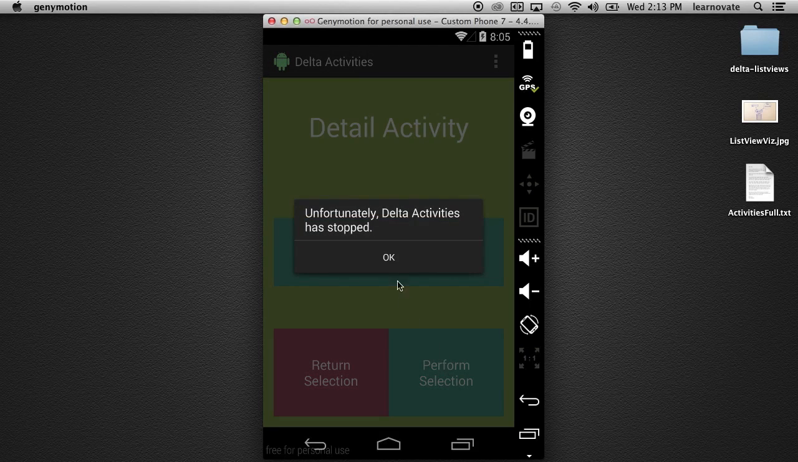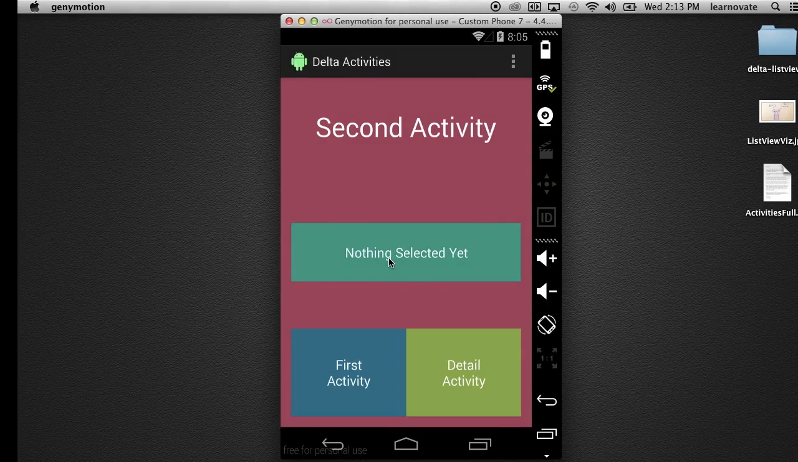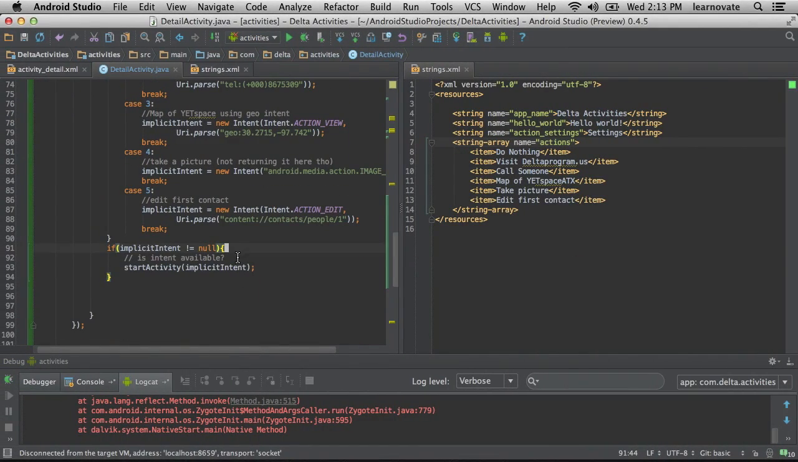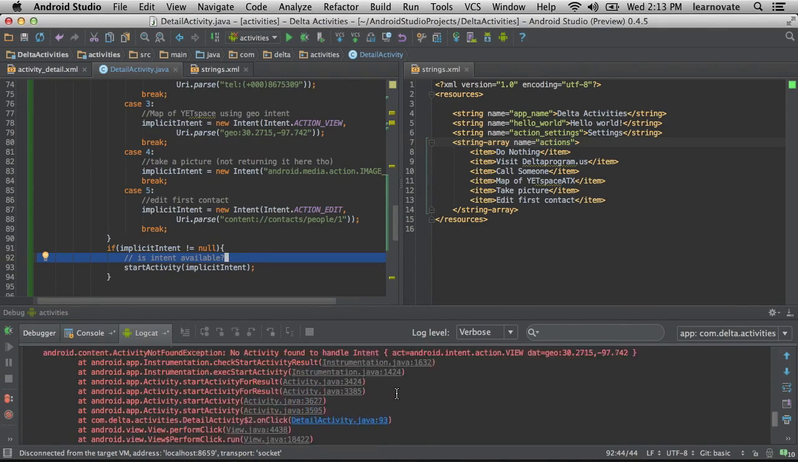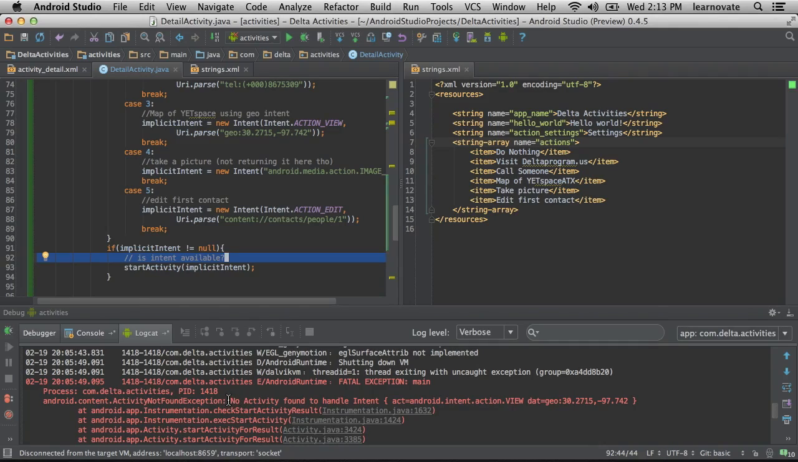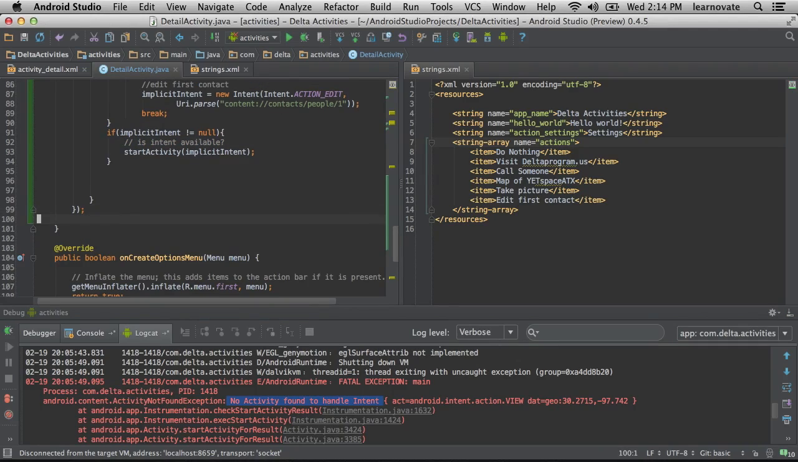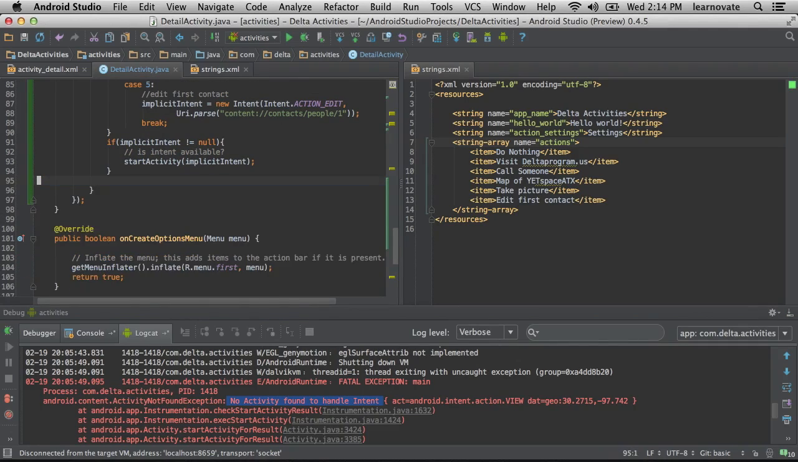Now, see, here we have an issue. Bang. Map of yet space wasn't so happy there. That's why I asked that question. Is intent available? No activity found to handle the intent. I actually don't know why on GetEmotion that is. I think my formatting for the intent is correct. I think it might just not have a map application installed.